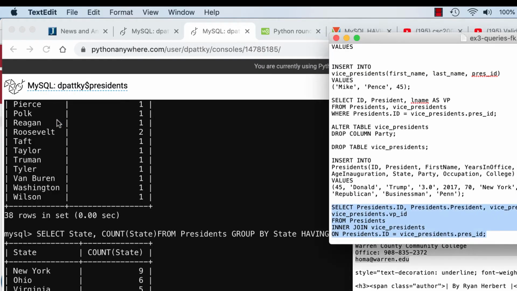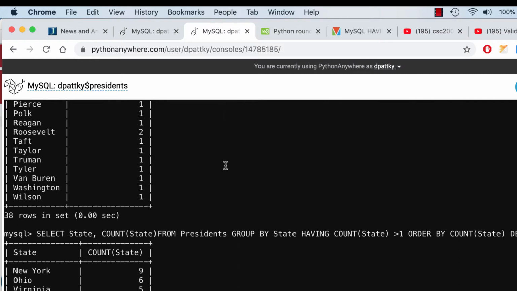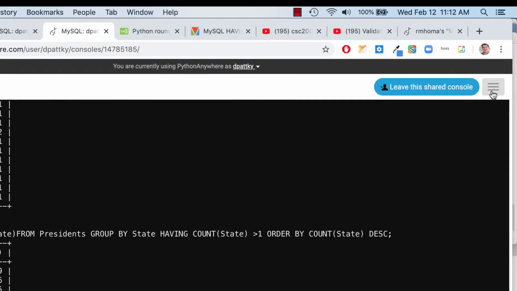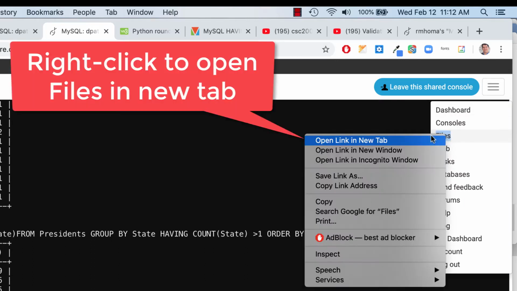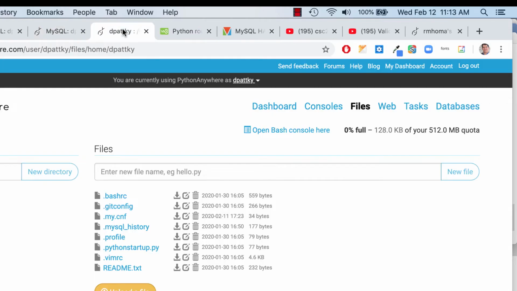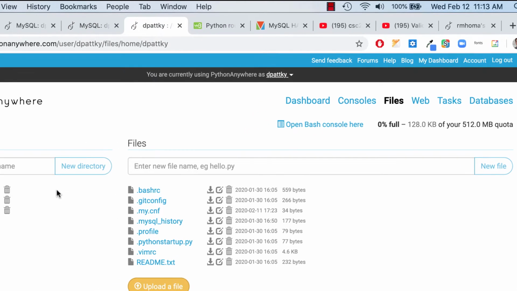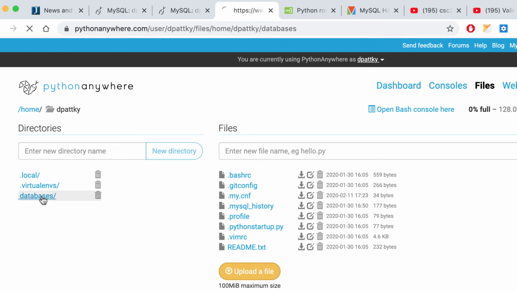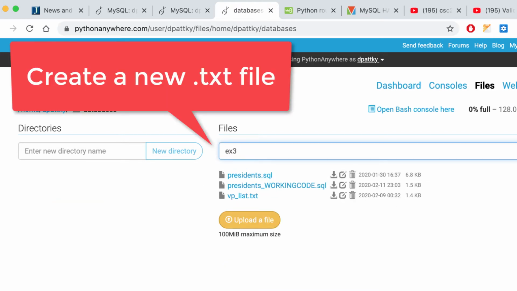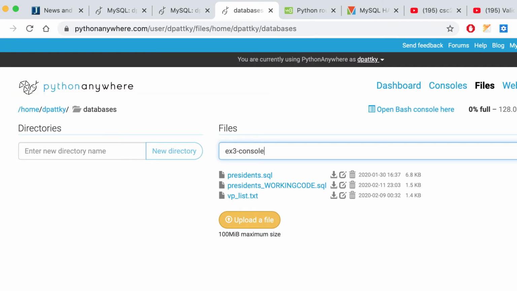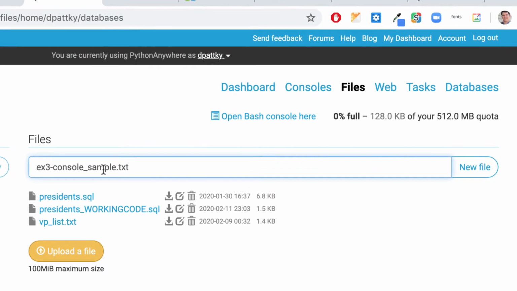And also another option, if I already copied this, I could go back here, and remember, always open this in a new tab. I'm going to click on Files and Control click or right click and say Open in a new tab. And in your databases folder, you can call the file whatever it is. I'll call this EX3 console sample. It's not a real one, but I'm just going to put it in. I'll put .txt, make sure it's a text file, and hit new file.